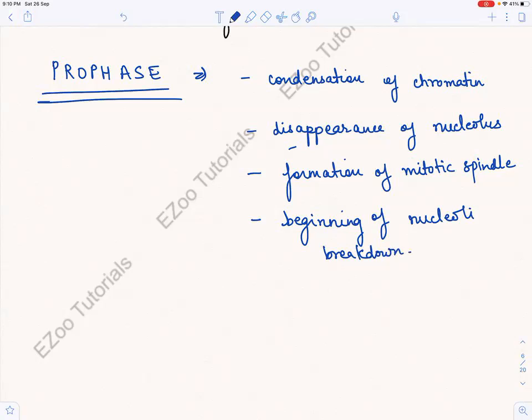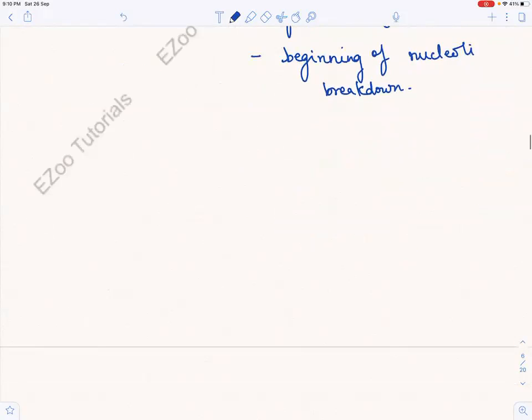So let us see all these things in detail, what is happening in prophase. So first let us see something about condensed chromosome, right? What is this condensed chromosome that we are talking about?